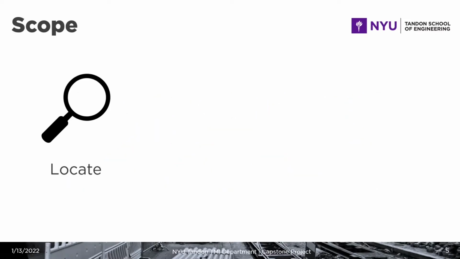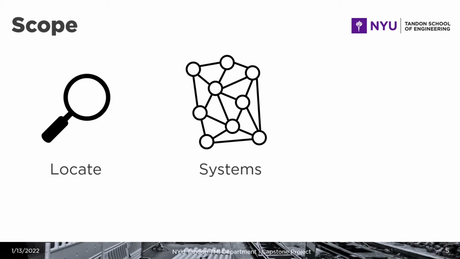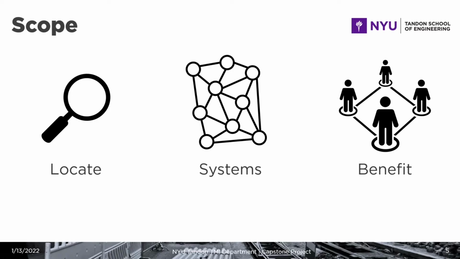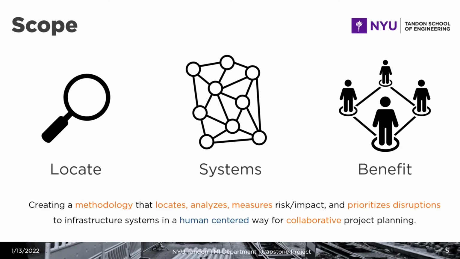What is the scope of our work? We are going to locate the disruption, understand the systems that are involved in them, and look at the way that we can benefit the most the communities that are surrounding them. We're looking to create a methodology that locates, analyzes, measures the risk and impact on a community, and prioritizes disruptions to infrastructure systems in a human-centered way for collaborative project planning.